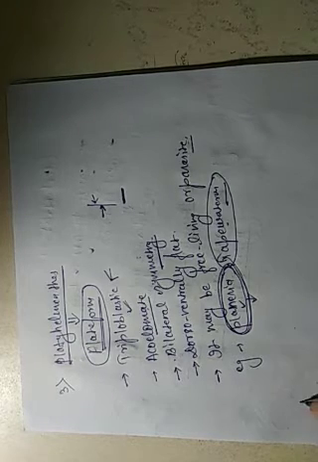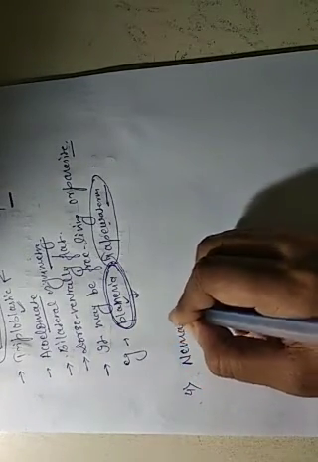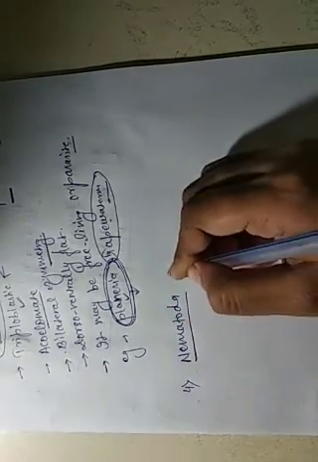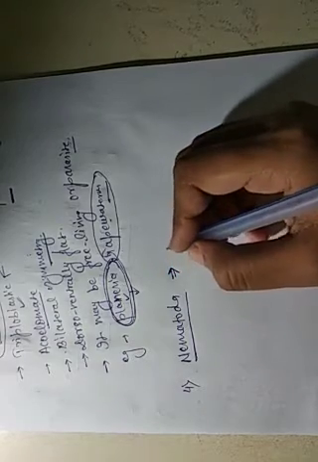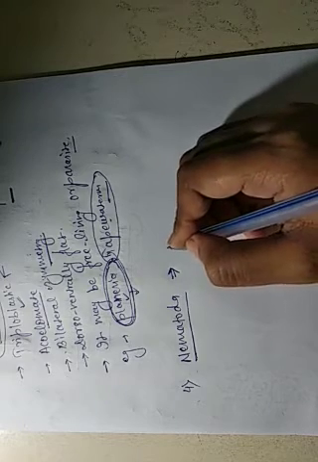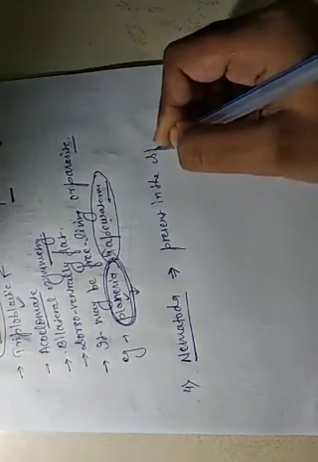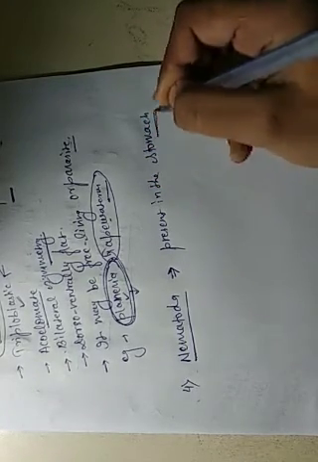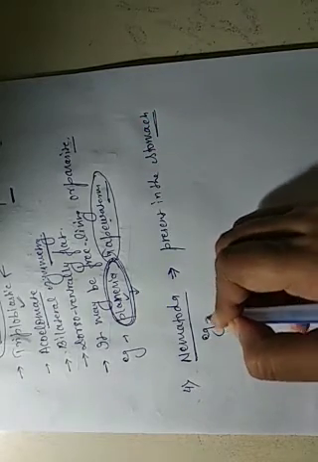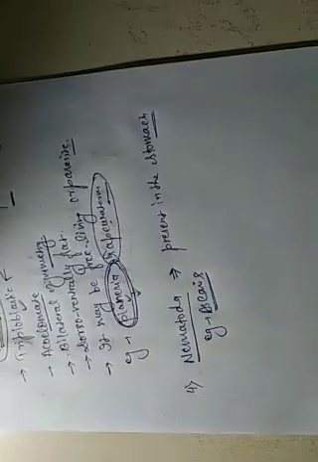The fourth phylum is Nematoda. It is always present in the human body, in the stomach. The example is Ascaris.